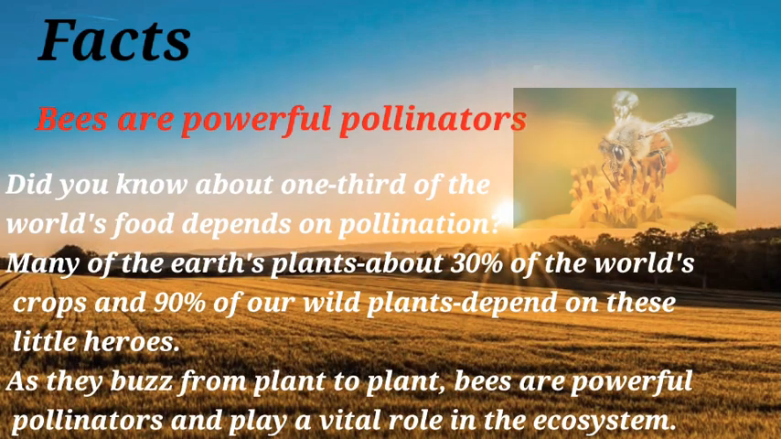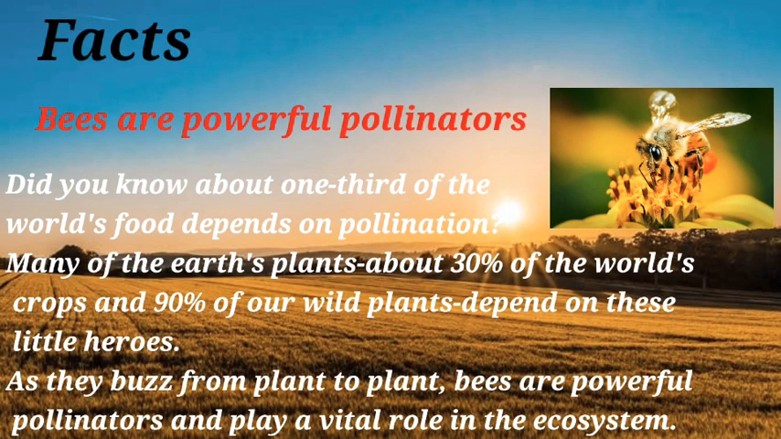Bees are powerful pollinators. Did you know about 1/3 of the world's food depends on pollination? The process of transfer of pollen grain from anther to stigma is called pollination. Many of the Earth's plants, about 30% of the world's crops and 90% of our wild plants, depend on these little heroes. As they buzz from plant to plant, bees are powerful pollinators and play a vital role in the ecosystem.